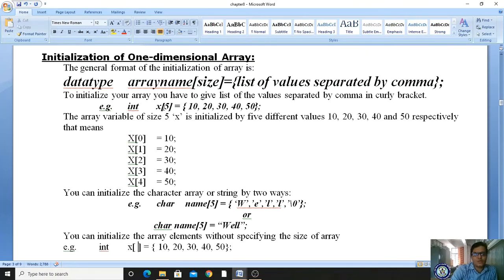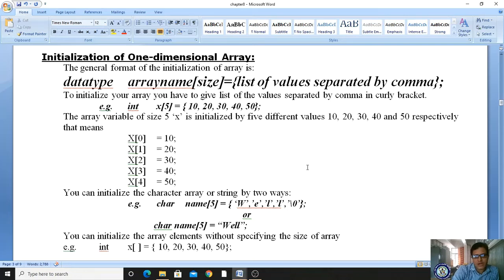Now please observe here. For example, here you have declared the size as 5. You can't store a sixth element or sixth value. If you declare the size as 5, you can't store a sixth value. The array starts at 0. You can't access the element x of -1. You are unable to access the x of -1 value because the location is not there. Got it? -1 is always empty.